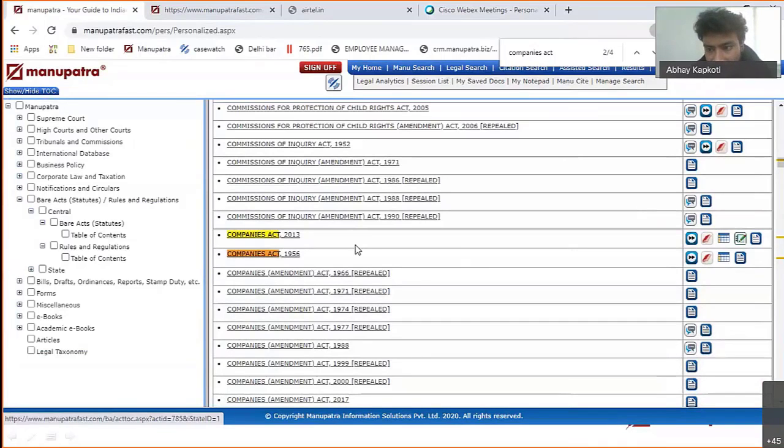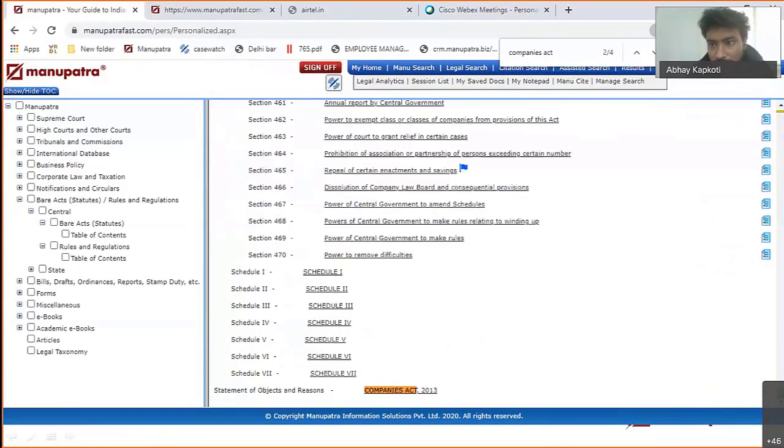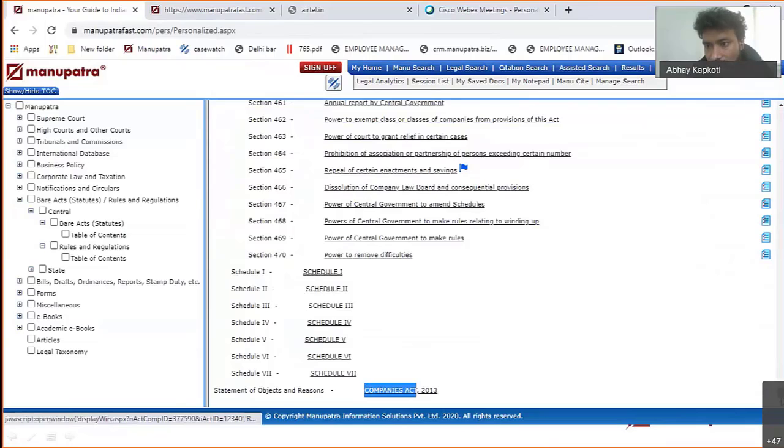Okay, so once this is on the right hand side, all these icons, just next time you open Manupatra, go to this folder, open one Bare Act, and you will get all these features. Let's click onto this one. This is the 2013 one, and you will be able to see that this is the Companies Act.